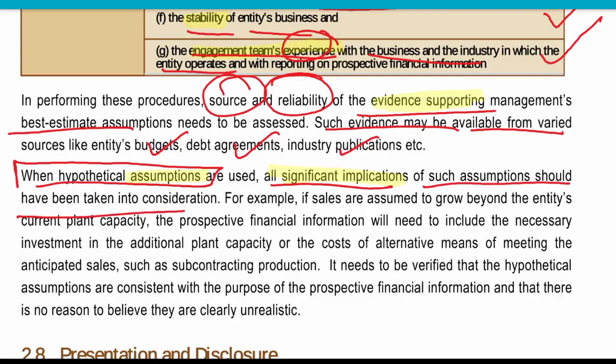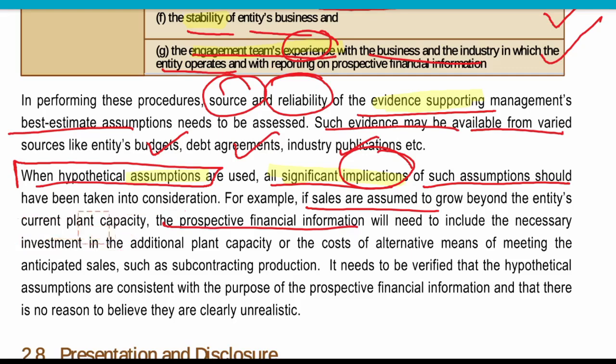What will be the significant implications? If we are making this hypothetical assumption, how much does it imply? How much is it going to affect? What is the significant implication of the same? For example, if the sales are assumed to grow beyond the entity's current plant capacity, the prospective financial information will need to include the necessary investment, right?